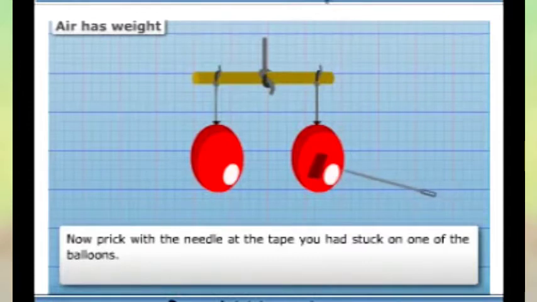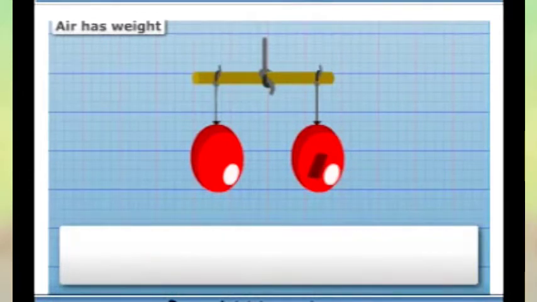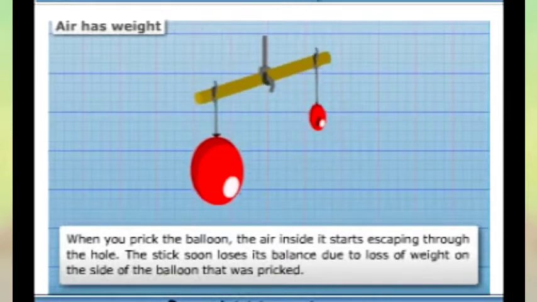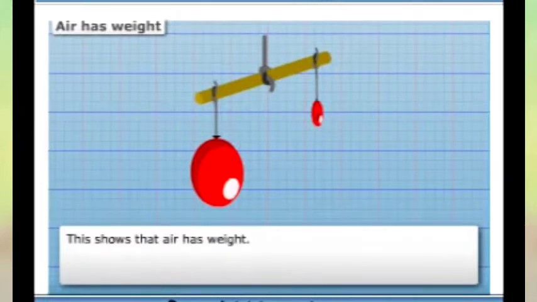Now prick with the needle at the tape you had stuck on one of the balloons. When you prick the balloon, the air inside starts escaping through the hole. The stick soon loses its balance due to the loss of weight on the side of the balloon that was pricked. So children, this shows that air has weight.